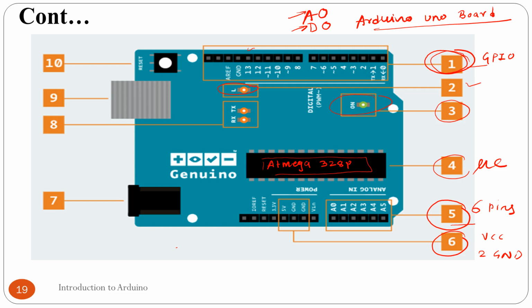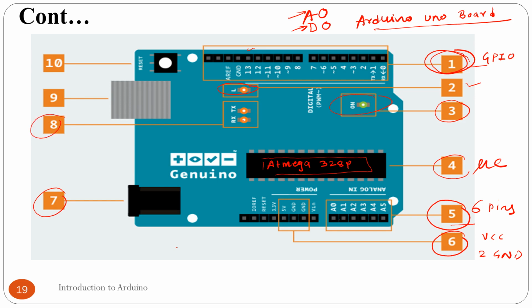There is no need for an external power supply. Then the seventh is again for power supply. There is one jack through which you can provide power to this board.